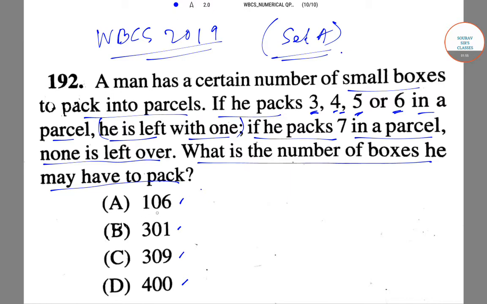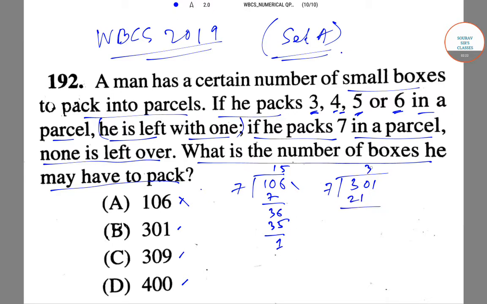So out of these 4 options, 106 is not divisible by 7. If you divide 106 by 7, we have 15 times 7 is 105, and we have 1 remainder. So 106 is not an option. Now 301. 301 is divisible by 7. Let us divide: 7 into 43 is 301. So 301 is divisible by 7.